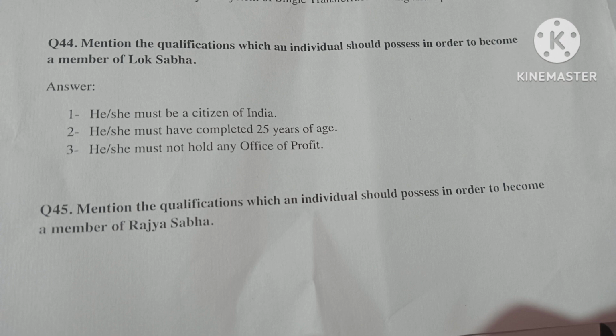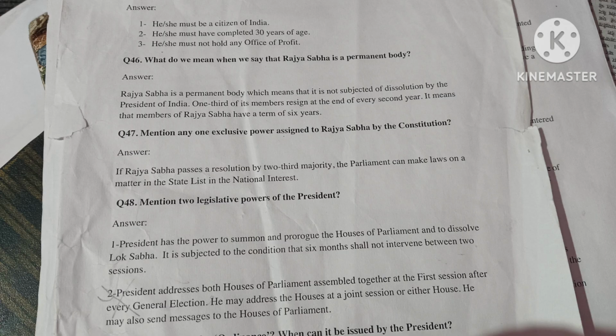Question number 45. Mention the qualification which an individual should possess in order to become a member of Rajya Sabha. Answer. He or she must be a citizen of India. He or she must have completed 30 years of age. He or she must not hold any office of profit.